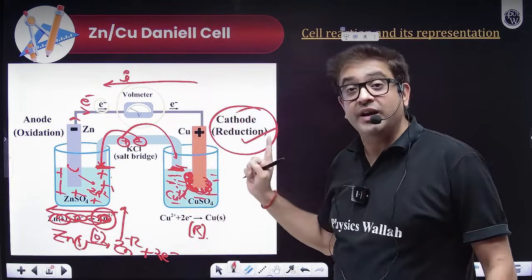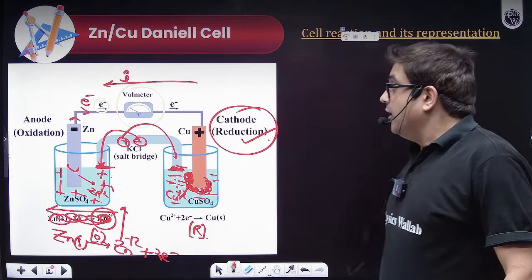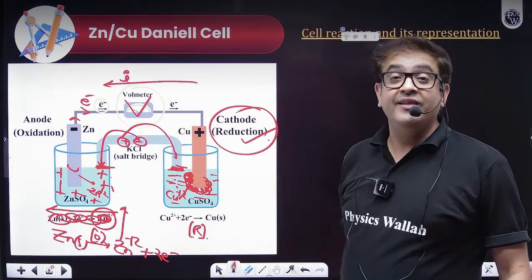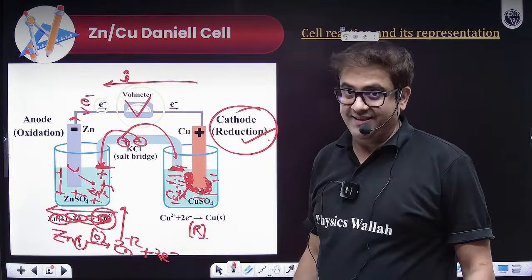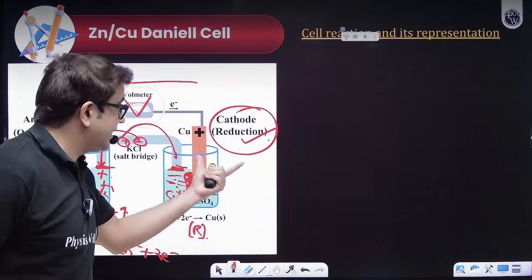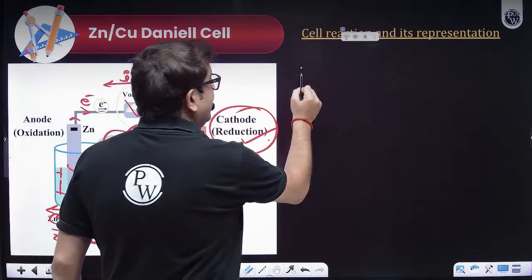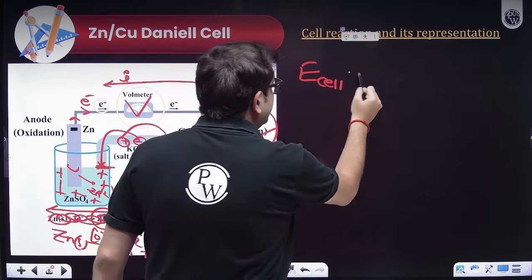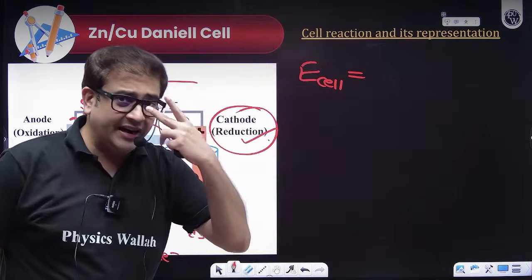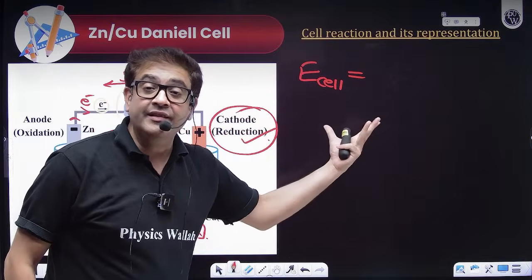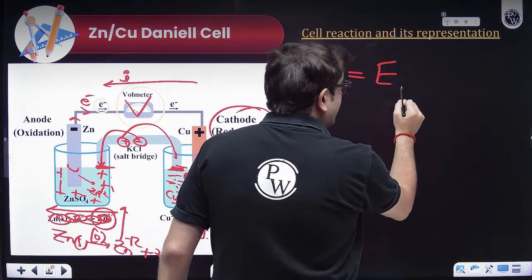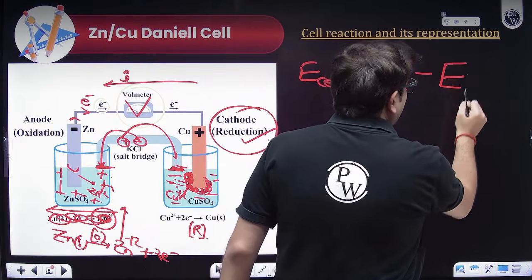This constitutes your electrochemical cell. Now, sir, how will I calculate the electrode potential? Because this voltmeter will always read the difference of potential. Yes. And what difference? High minus low. What is the higher potential? Sir, the cathodic compartment. Therefore, the cell potential will be, it is just KVL, KCL of your physics, but I am just writing the final conclusion: the difference of the two potentials. That means the higher potential, the electrode potential of cathode minus the electrode potential of anode.